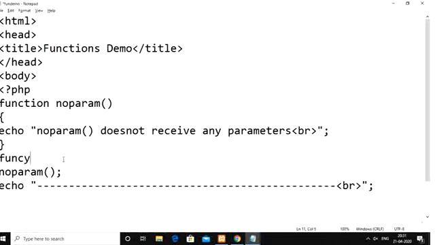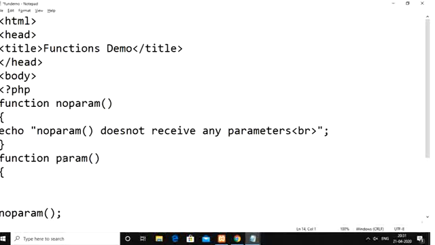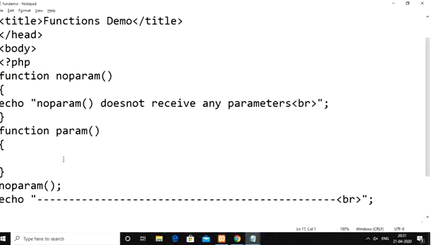This is a function which takes parameters and does not return any kind of value. Here I am taking a function named param, followed by opening and closing braces. Then we are going to call the function called parameter.